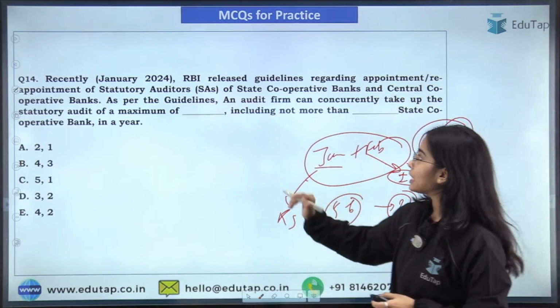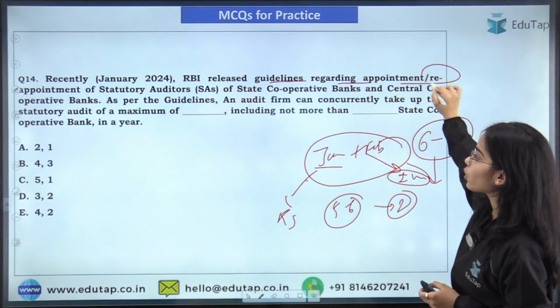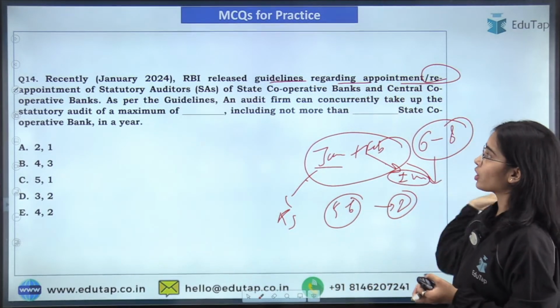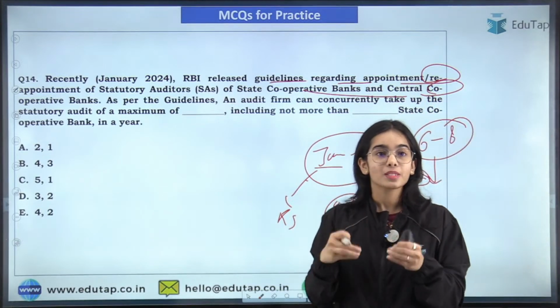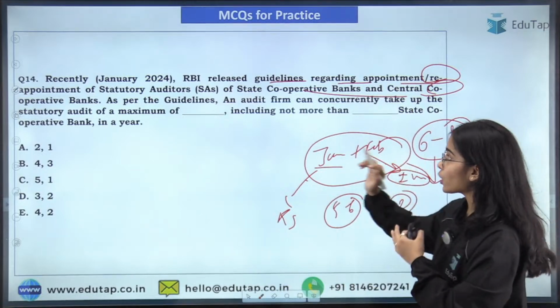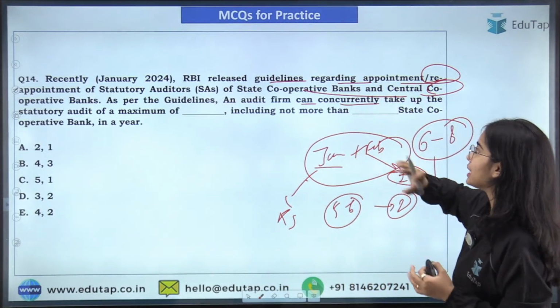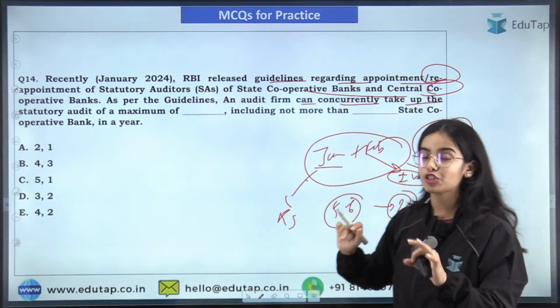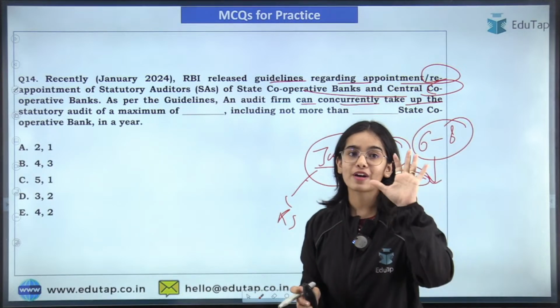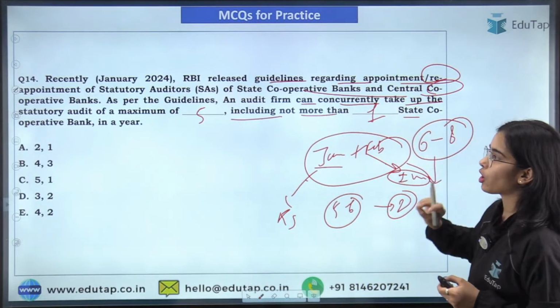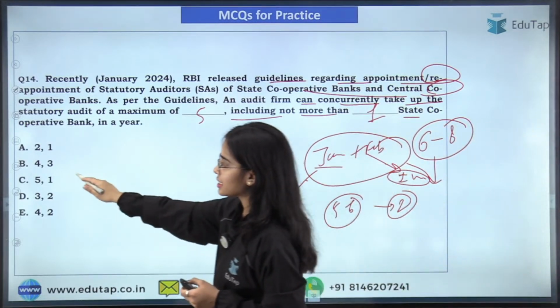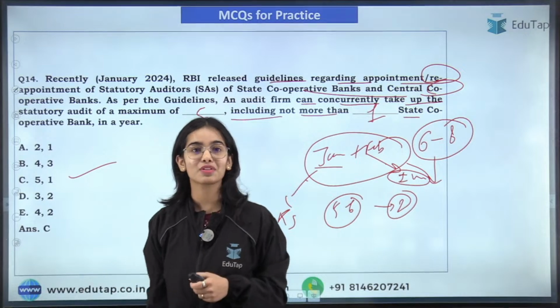Okay, so RBI released guidelines regarding appointment or reappointment of statutory auditors of state cooperative banks and central cooperative banks. As per the guidelines, an audit firm can concurrently, simultaneously take up the statutory audit of a maximum of 5 banks, including not more than one state cooperative bank in a year. So C is the right answer. Everyone has given the right answer.